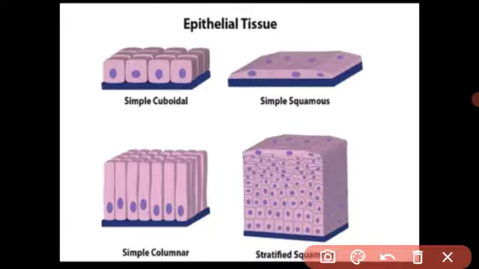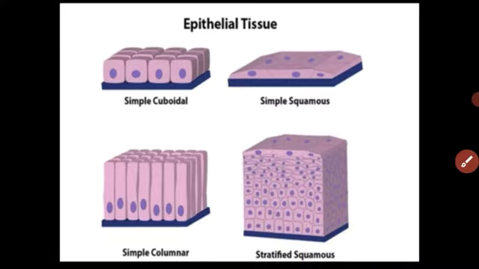On the basis of shape, the epithelial tissue is divided into four types: columnar epithelium, cuboidal epithelium, squamous epithelium and ciliated columnar epithelium. We will cover each type of epithelial tissue in detail in our next video. Understood, student? In the next video we are going to study the types of epithelial tissue. Thank you, student.